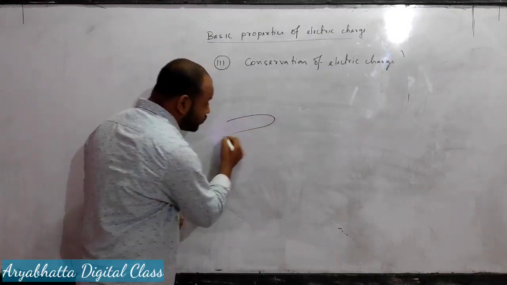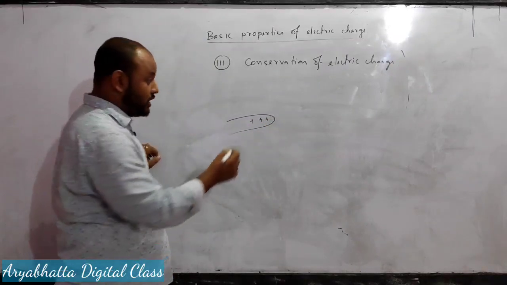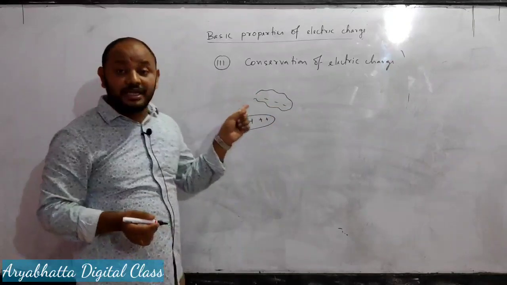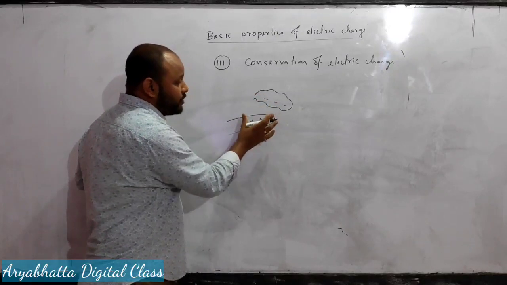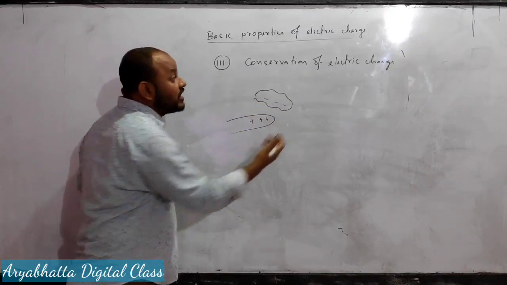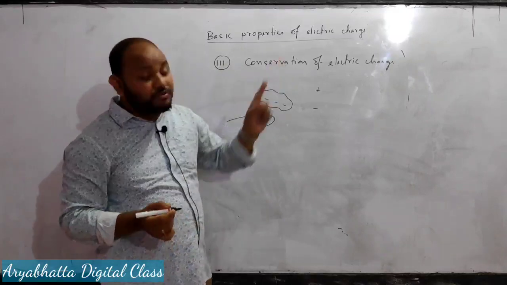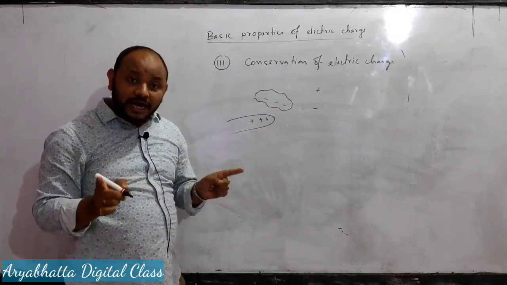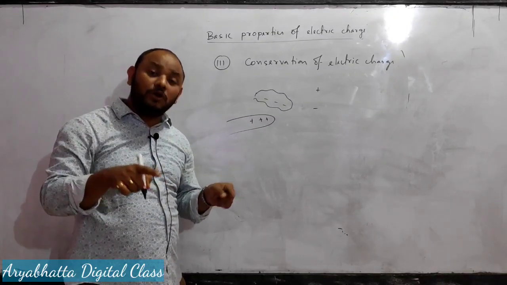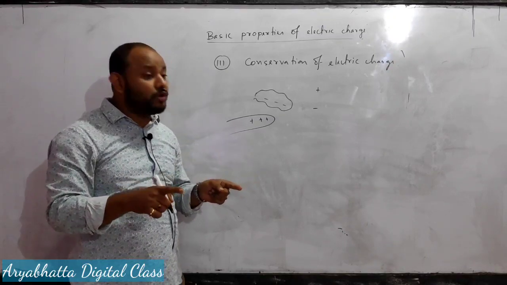Whenever we rub this glass rod with silk cloth, what happens? Positive charge appears on the glass rod, and at the same time negative charge appears on the silk cloth. That means we are just creating pair production. Positive and negative charge always form in pairs. We cannot create a single positive charge or a single negative charge. So the conservation of electric charge states that the total charge of an isolated system is always conserved, and we cannot create or destroy any electric charge. We can just transfer it from one body to another.